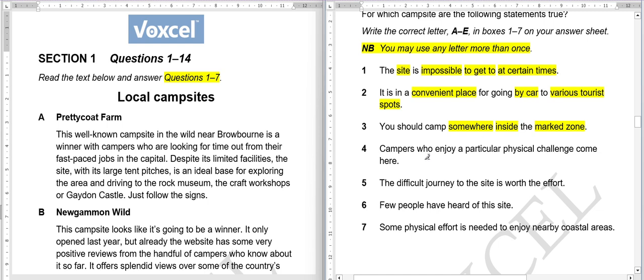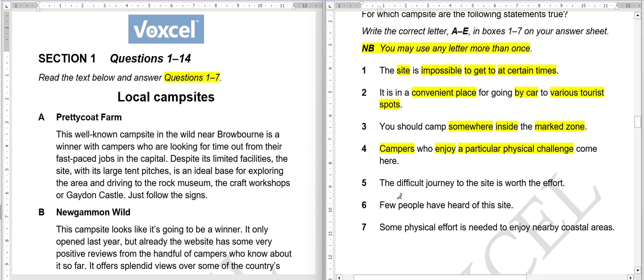Fourth, campers who enjoy a particular physical challenge come here. In this particular camp there may be some sort of physical challenge, and campers who enjoy such challenges come here. Maybe instead of physical challenge they may give some sort of game in which a lot of physical effort is required, like hiking or tree climbing.